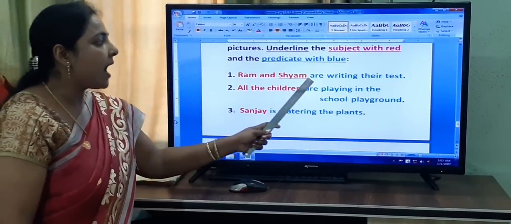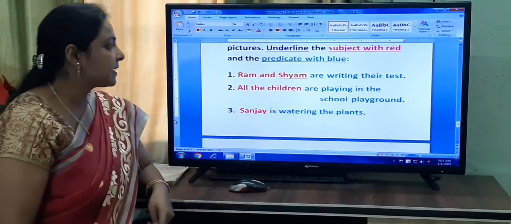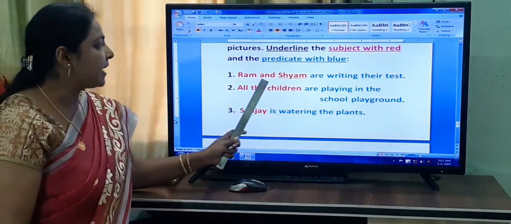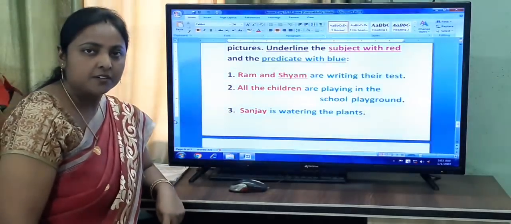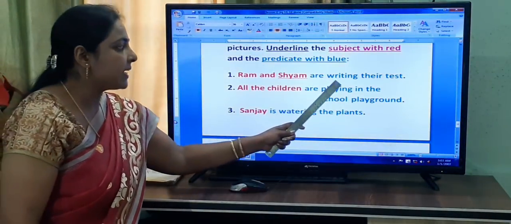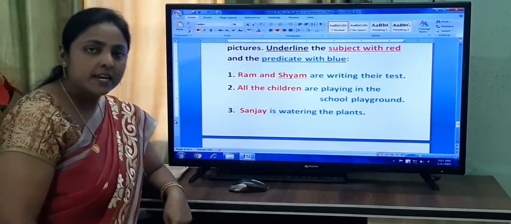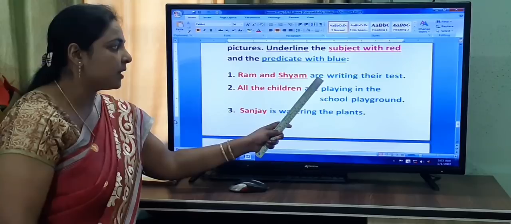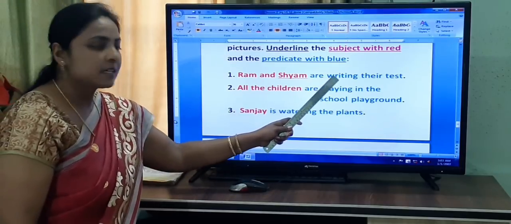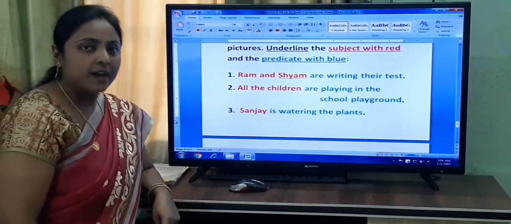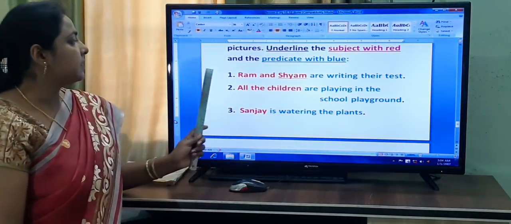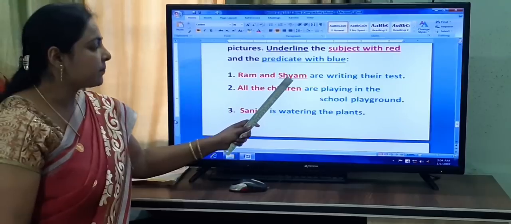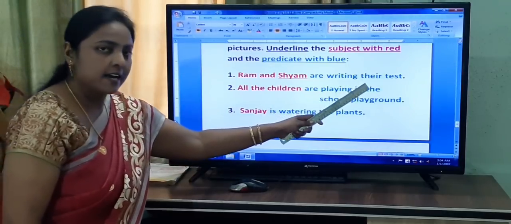So who are writing their test? Ram and Shyam. So Ram and Shyam is subject and are writing their test is what? Predicate. And predicate always contains the verb, are, so it is predicate. So when you write in your book, write the sentence like this: Ram and Shyam are writing their test.